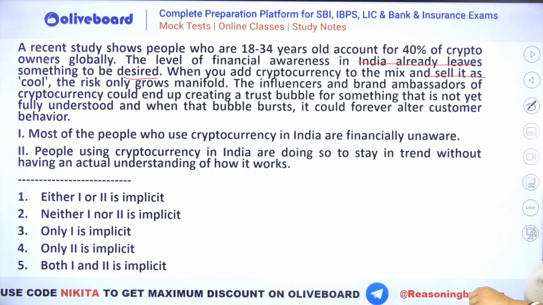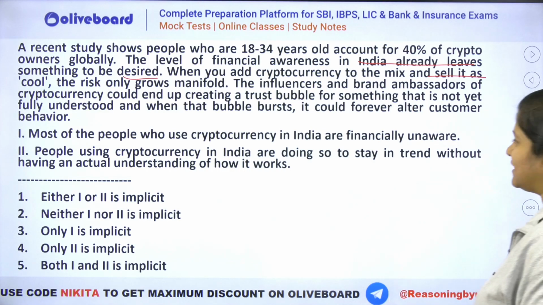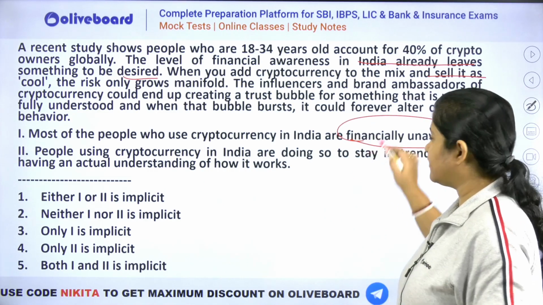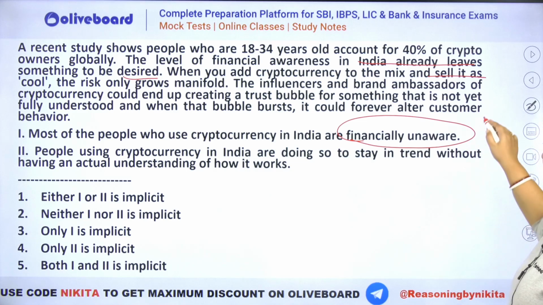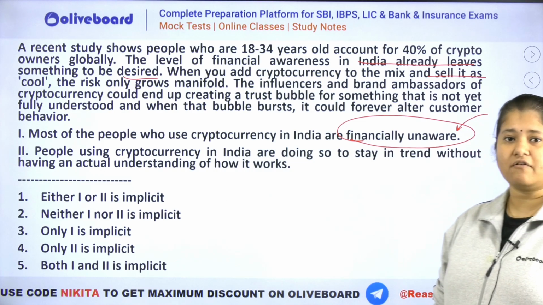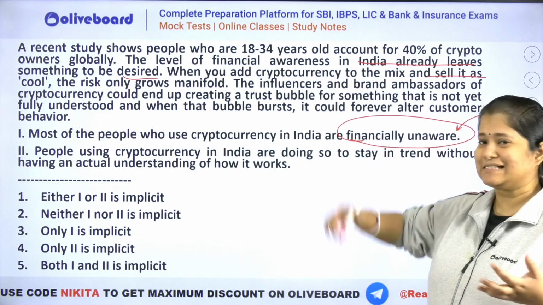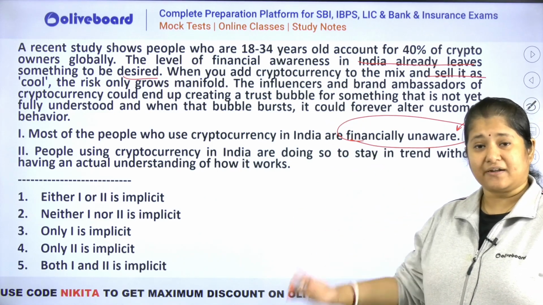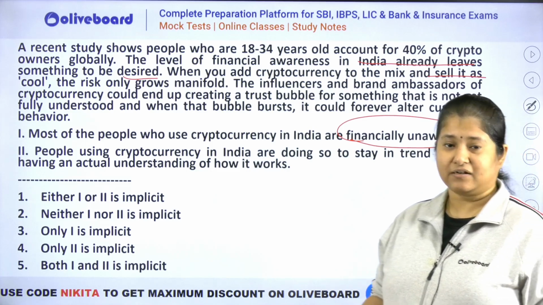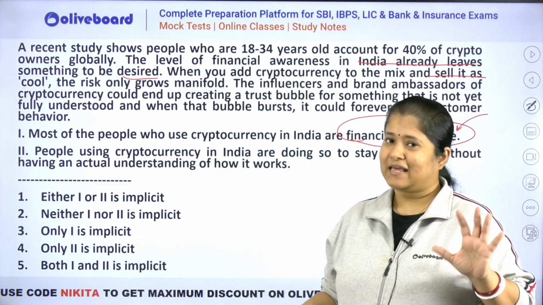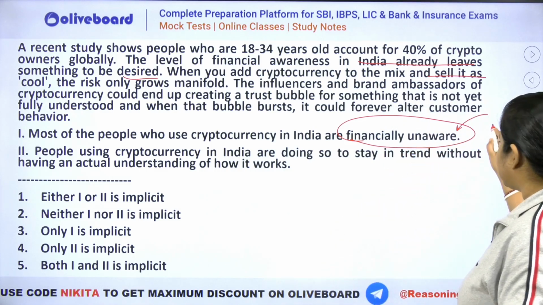तो उसके बाद क्या बोल रहा है? The influencers and brand ambassadors of cryptocurrency could end up creating a trust bubble for something that is not yet fully understood, and when the bubble bursts, it could forever alter customer behavior. Right? Now, what is the first one? Most of the people who use cryptocurrency in India are financially unaware. Can we infer this data? No, we cannot say that they are financially unaware. We cannot say that, although there is a desire that yes, they can be better, they can be more aware of it, right? But financially unaware hona, that is not the right inference here. Okay, so that is why this is wrong.